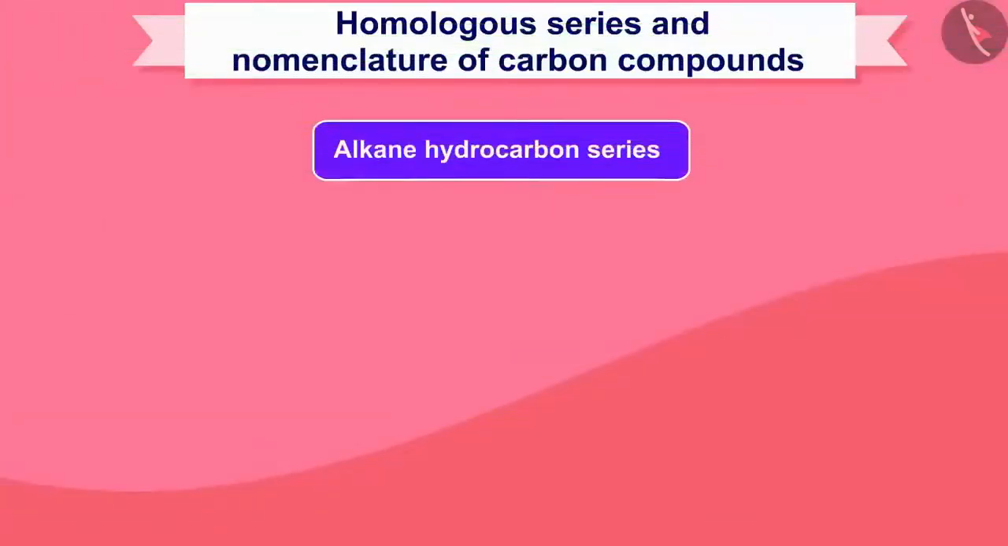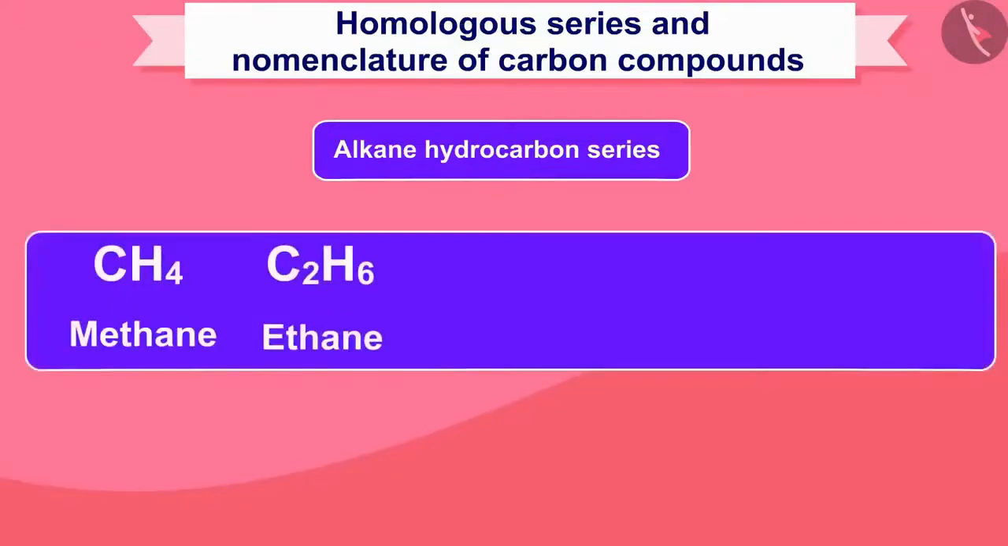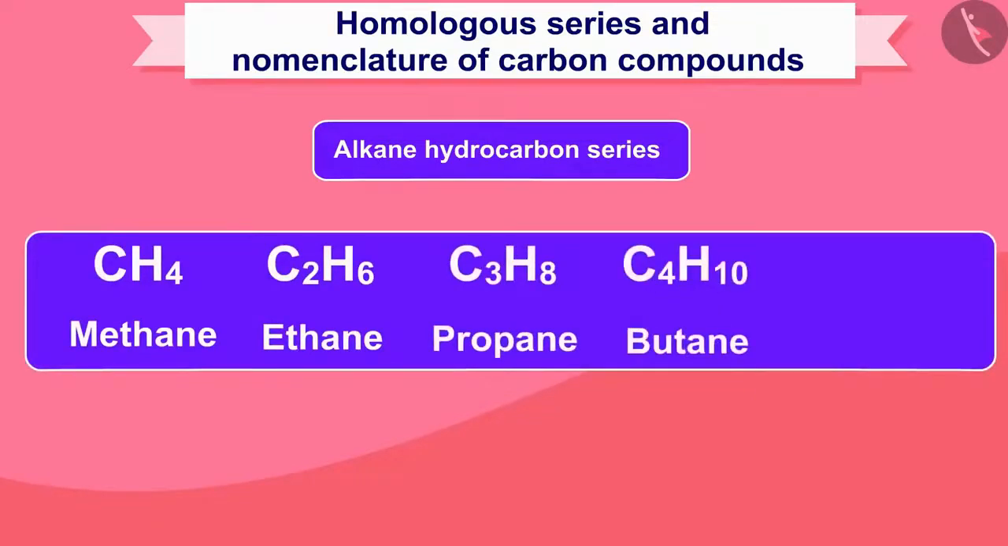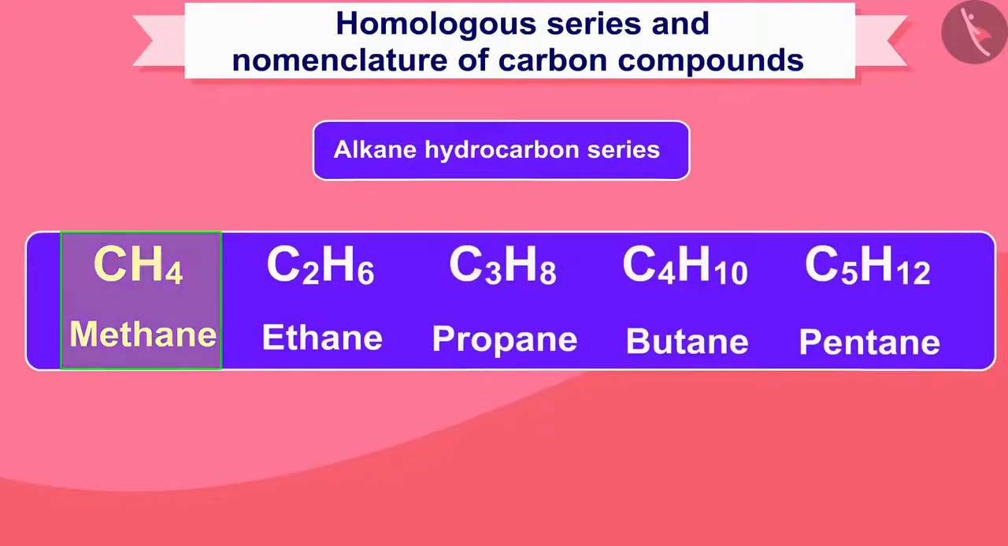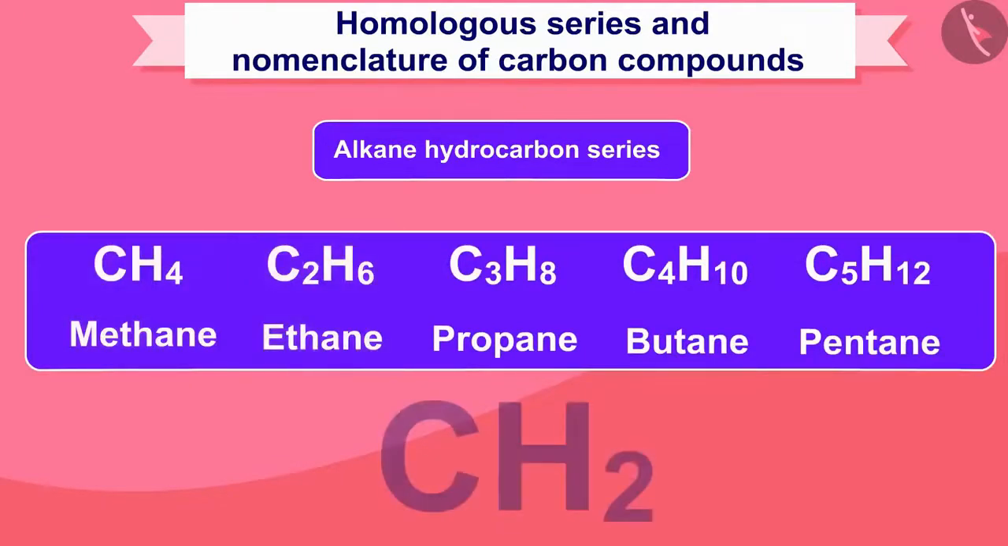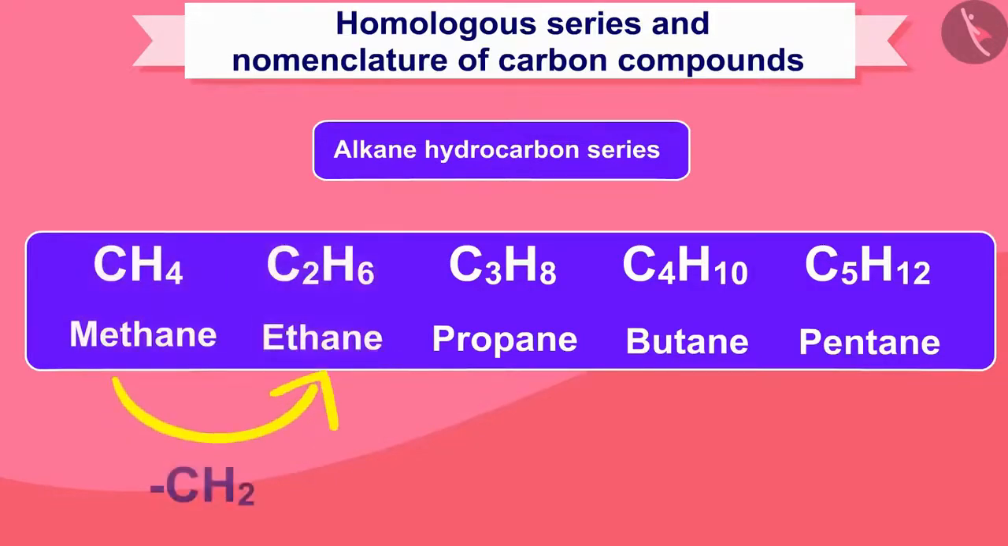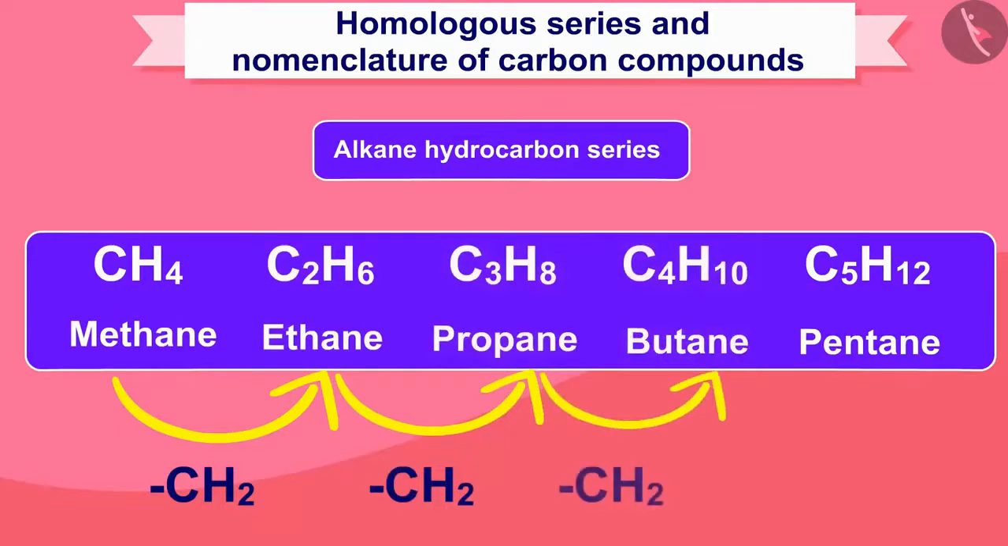The alkane hydrocarbon series are as follows: methane, ethane, propane, butane, pentane, etc. In moving from one unit to another unit, there is a difference of a CH2 unit. For example, there is a difference of a CH2 unit from methane to ethane. There is also a difference of CH2 from ethane to propane, propane to butane, butane to pentane.